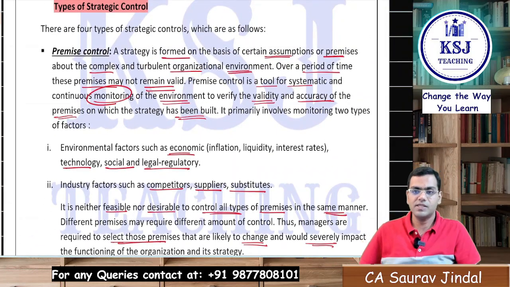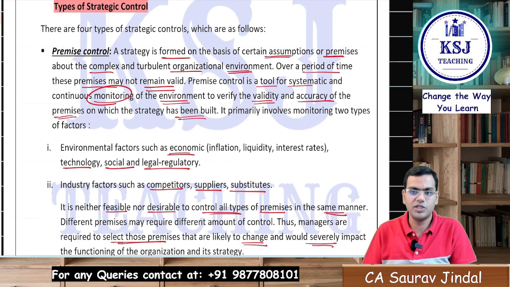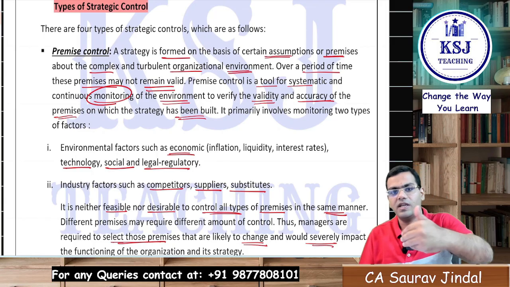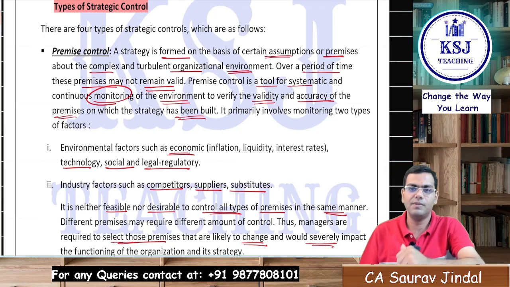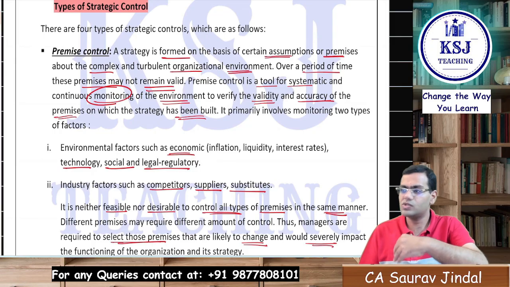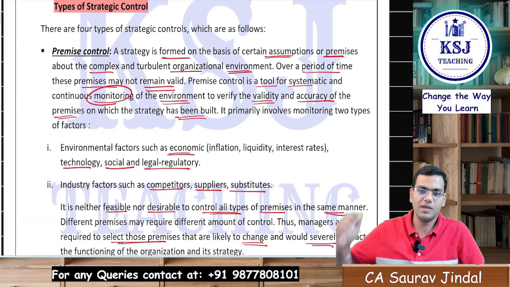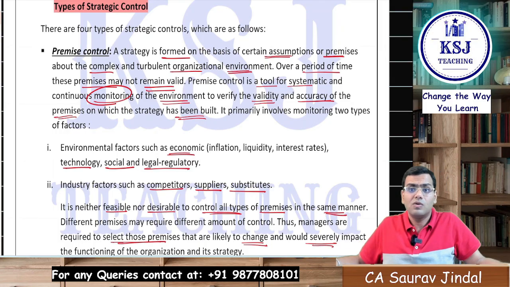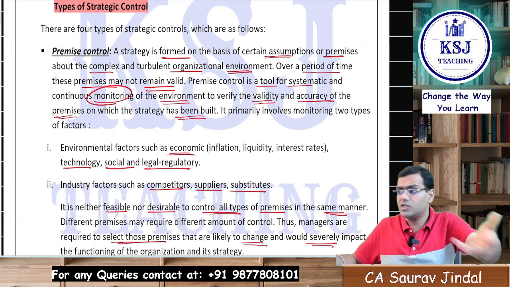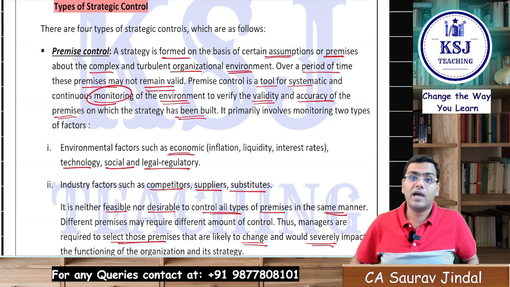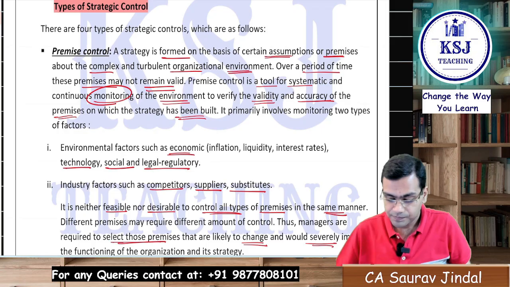Premise control means you need to keep a check on the assumptions that you made during the setting up of the strategy. Right now, when you started your preparations for CA Intermediate, you made an assumption that there is not going to be any marriage in the family till the time you are appearing for your examinations. But who knows, sir? The marriage or other functions can come anytime. So you need to keep a check on that. That is a premise control.